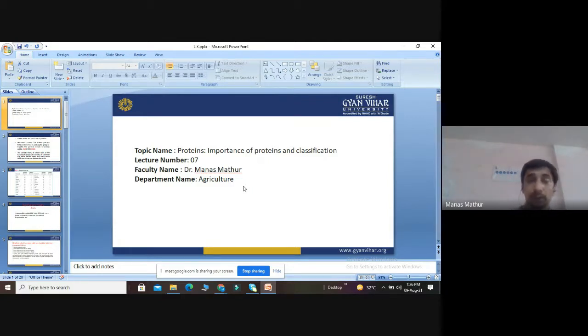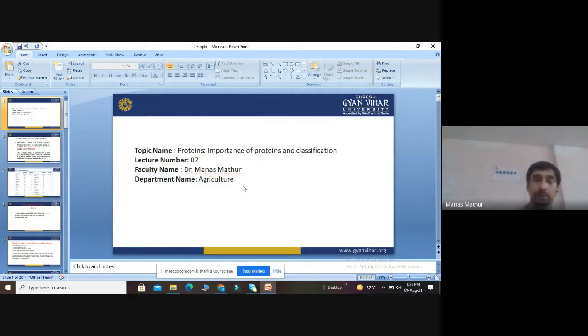They are basically called the building blocks of the body. All genetic changes and gene expression studies are also related to proteins. No doubt, fats have more energy per kilocalorie, but proteins have a different place because they are the most prominent and most diverse group of macromolecules present in our body. So we will study what proteins are, how we can classify them, and what the functions of proteins are in this lecture.